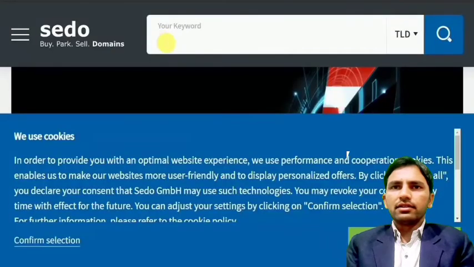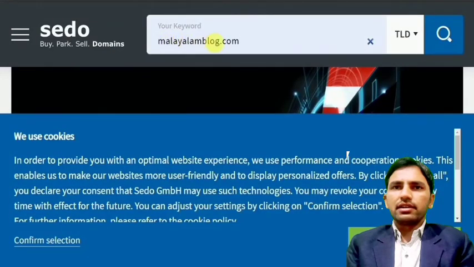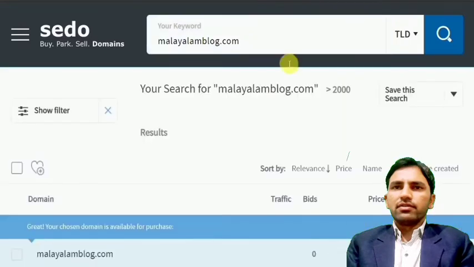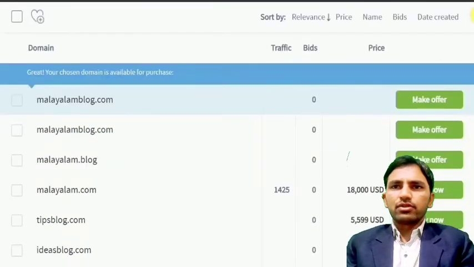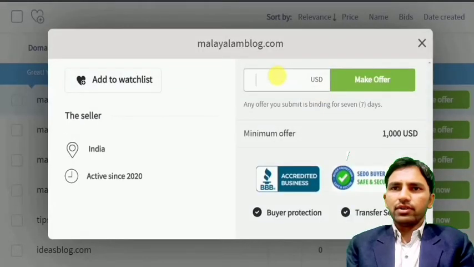Then I go to a search engine and type malayalamblog.com, and now you can see what result is given. The result is that malayalamblog.com is available. Anyone can purchase or make an offer, and if anyone goes for Make Offer, you can see the minimum offer is 1000.